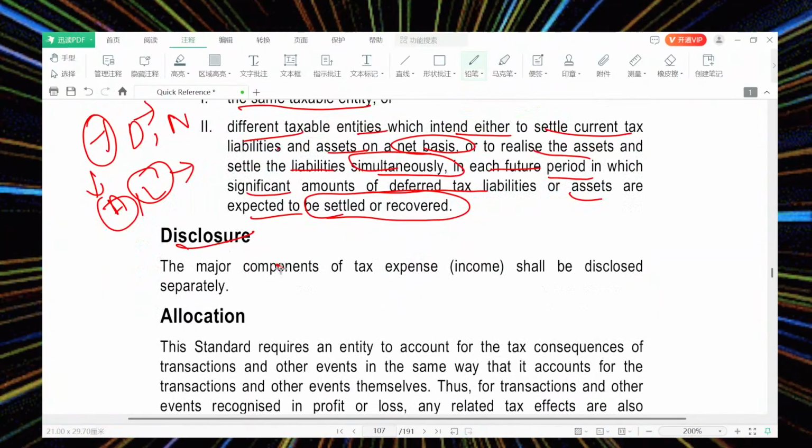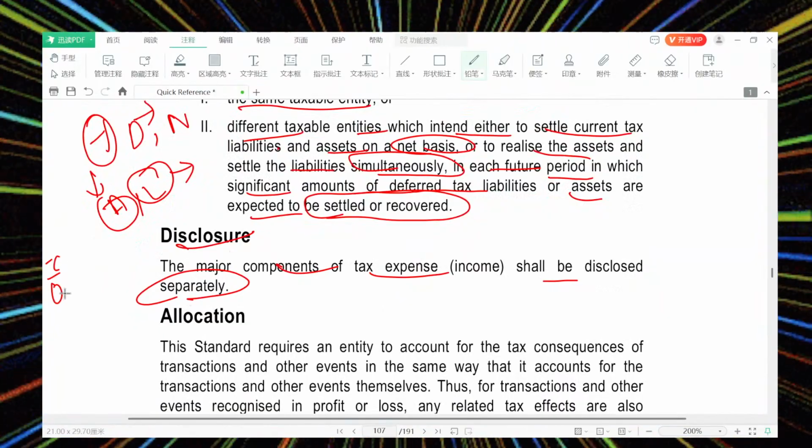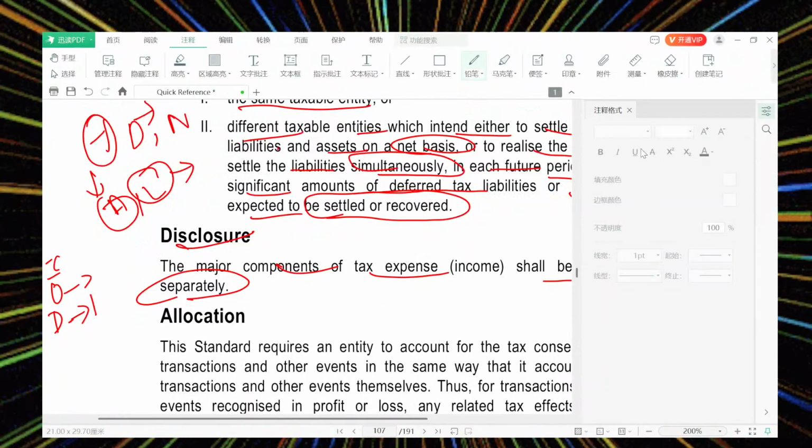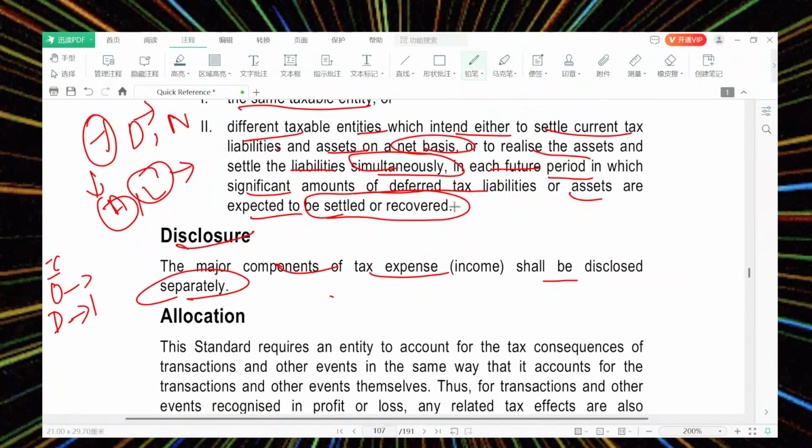On disclosure: a major component of tax expense shall be disclosed separately. It should be separate. What is income tax? What does the other country follow? Any other deferred taxes and deferred liability you need to follow. And if you have made any changes, you need to disclose them. These are the things being said.